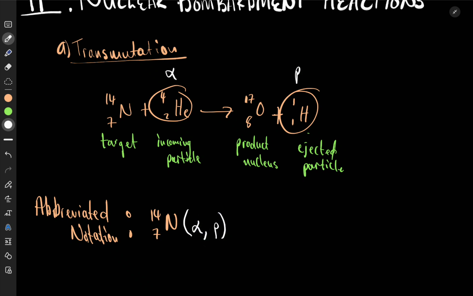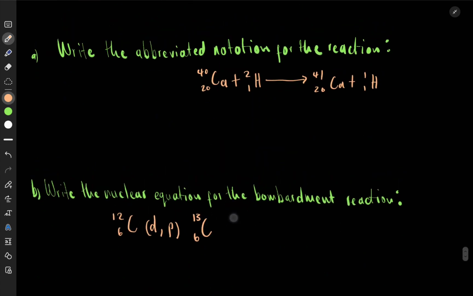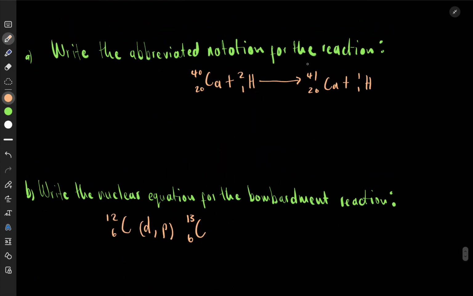You can go and look at the nuclear particles if you've forgotten them. Here, the proton. Then after that, we just write the product nucleus, which is going to be 17,8 oxygen, in nuclide notation, of course. We are done, and this is how it happens. Do you see how easy it is? So let's do questions. Here's the first one. Write the abbreviated notation for the reaction.